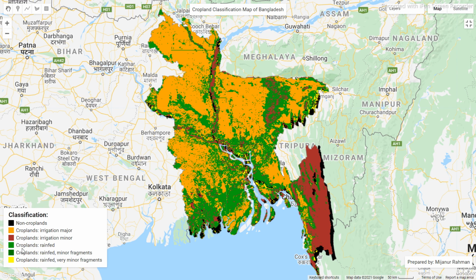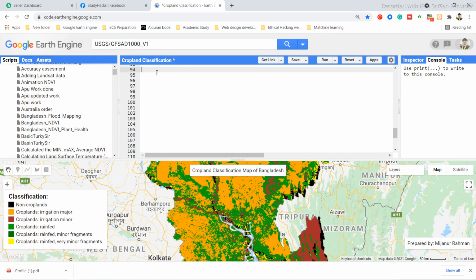For this you need to use a function. This function name is ee.Image.pixelArea. This is our function, and now we use it to calculate the area of every class. So go to the code editor.